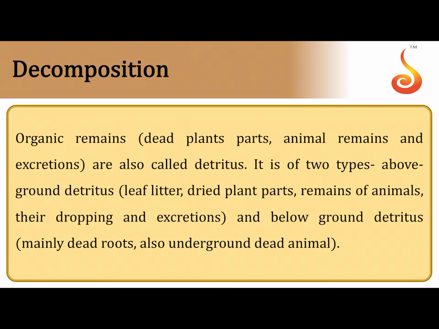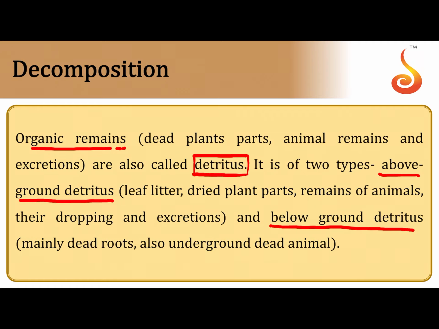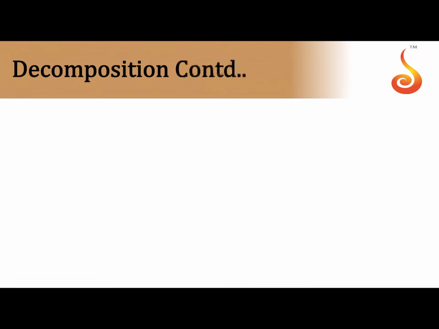Then moving on to decomposition, we already discussed that decomposition is a degradation process carried out by microorganisms called decomposers. But before that, we have organic remains which fall on the forest floor, which may be dead plant parts, flowers and fruits and twigs, carcasses of animals or fecal matter. This is referred to as the detritus. There are two types of detritus which fall on the forest floor. Some of them which are exposed on the ground are called above ground detritus, and some of them which remain below the ground are called below ground detritus.